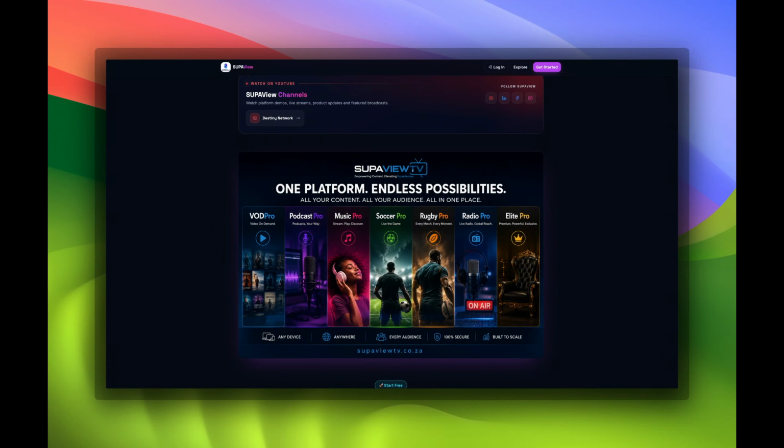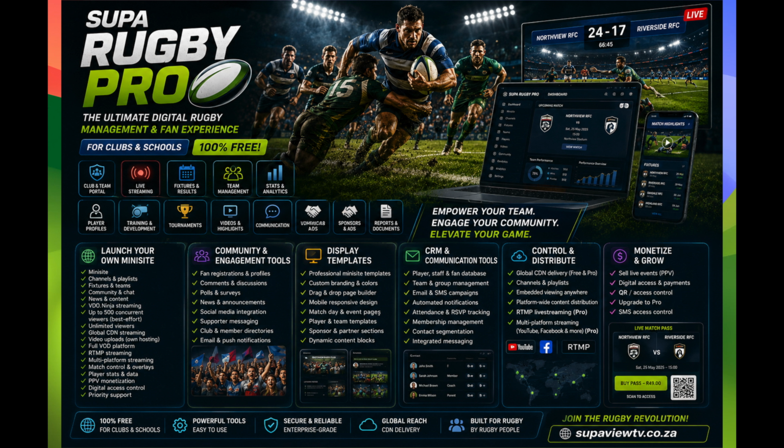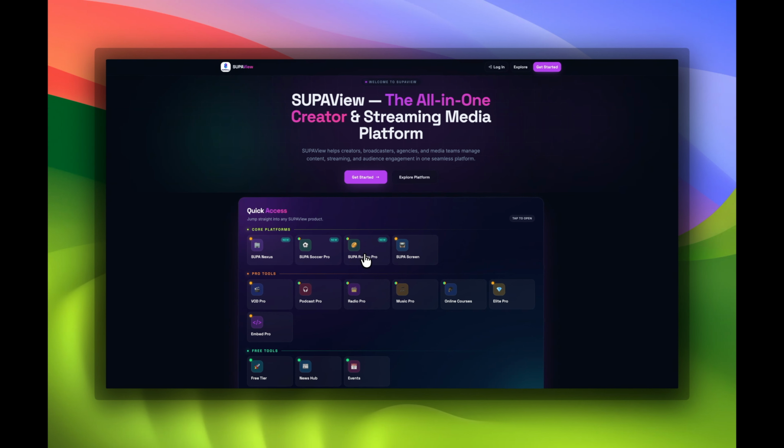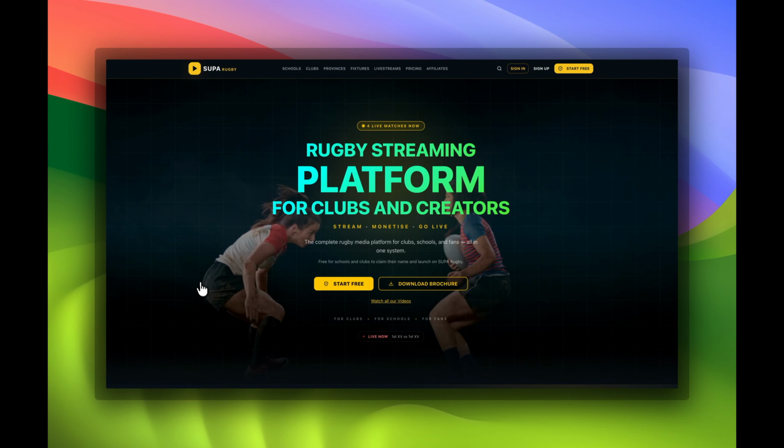South Africa is the dominant force in global rugby. But what happens on the field was actually the result of what was created off the field over many years. That motivated us to create a world-class platform called SUPA Rugby to grow the next phase of champions. There is nothing like it in the world. So let's get into it.